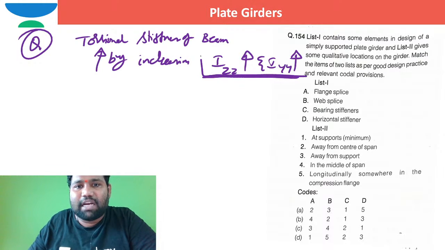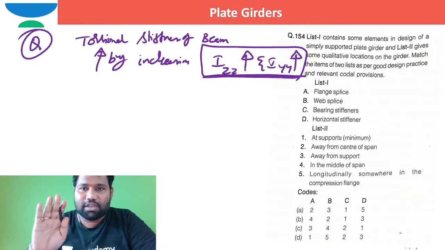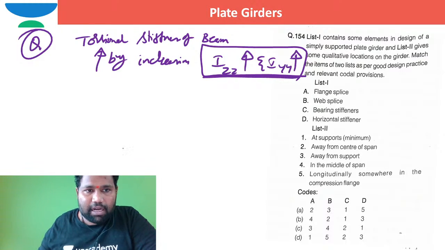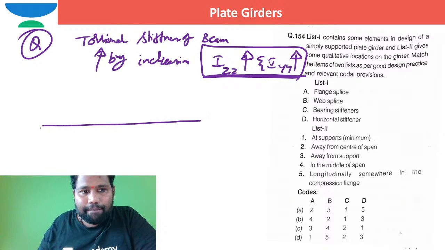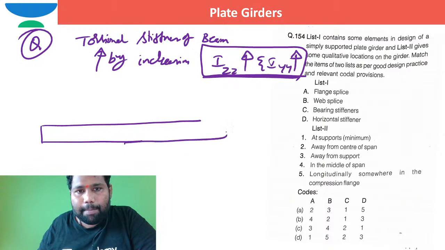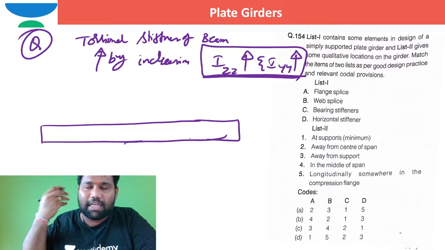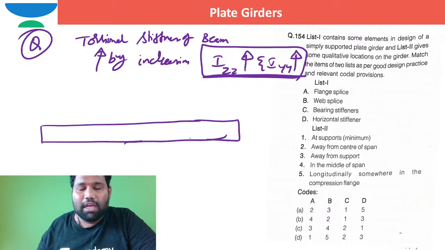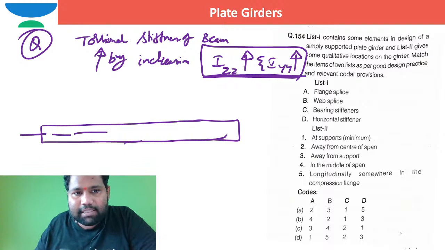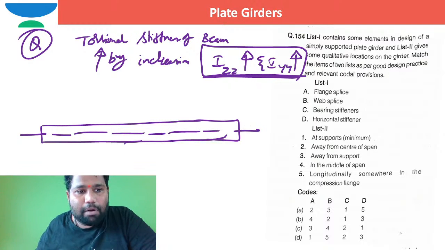About both major axis and minor axis, the moment of inertia has to be increased. Especially if this is the flange and this is the web, as the code says for a composite plate girder, generally the moment of inertia about the x-axis is always there.